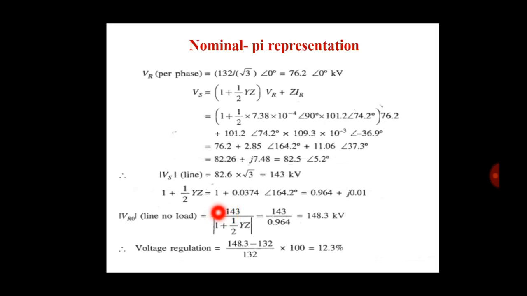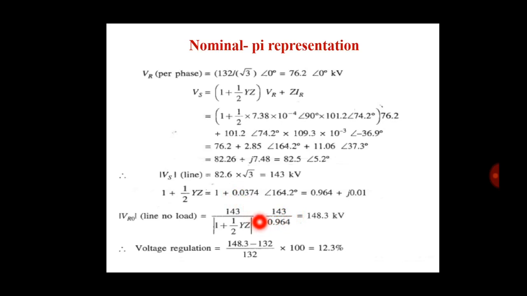So we have an equation: Vr is Vs divided by 1 plus 1 half Yz. Put in the values and find Vr, which is equal to 148.3 kilovolt.